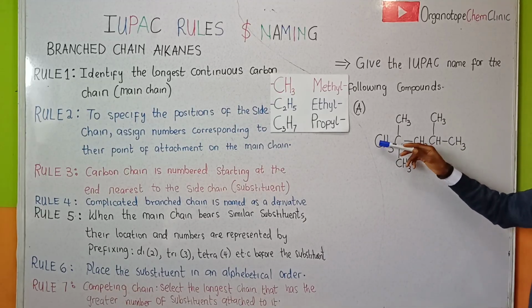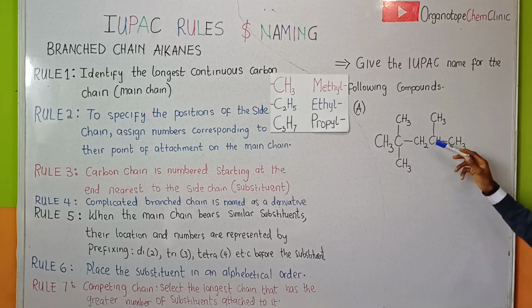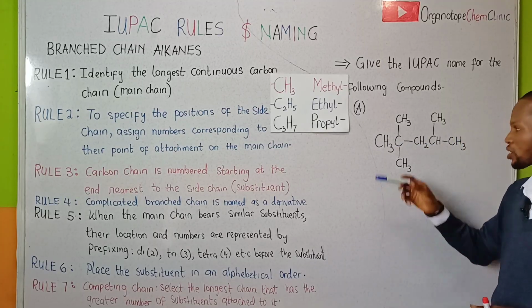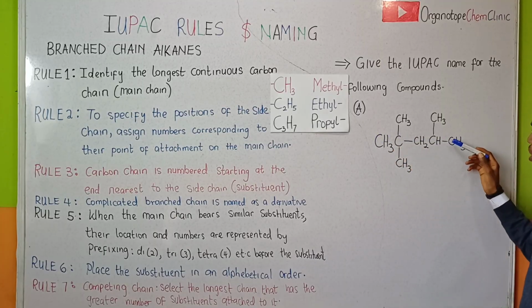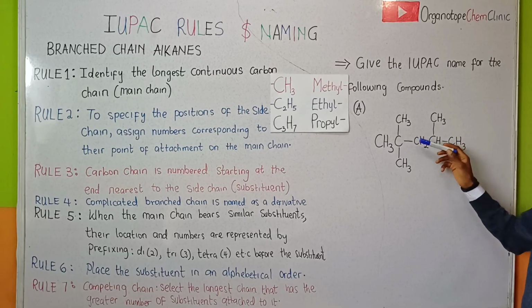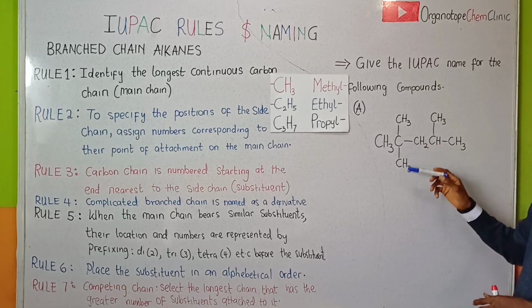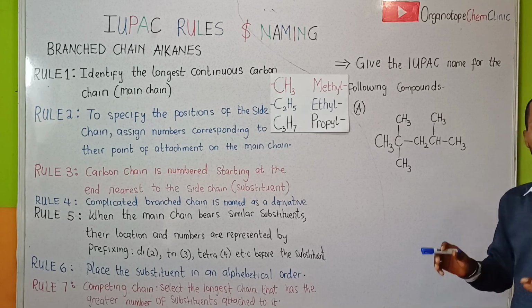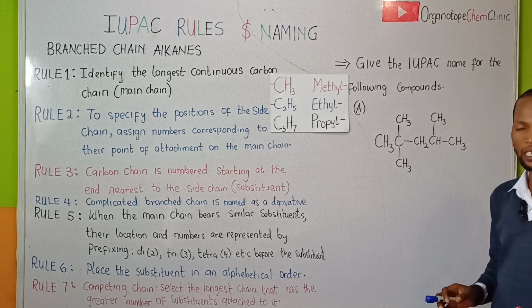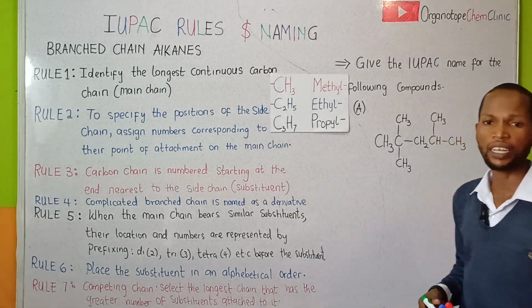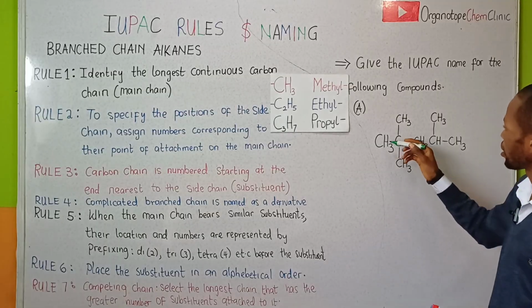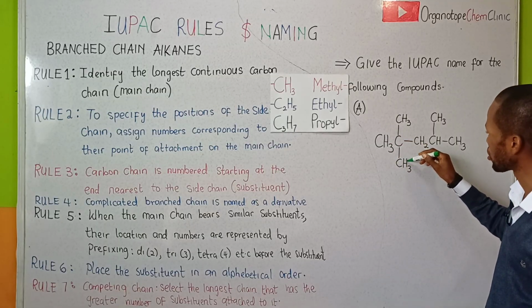When we go in this direction, we have 1, 2, 3, 4, 5. 5 carbon atoms in this direction. We can as well go in this direction, 1, 2, 3, 4, 5. 5 carbon atoms. So we've seen our longest continuous chain. It contains 5 carbon atoms in it. So I can indicate my longest continuous carbon chain in this direction.